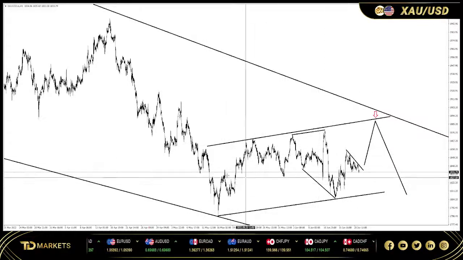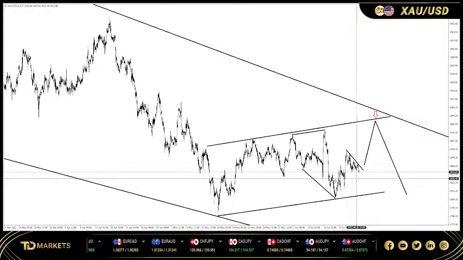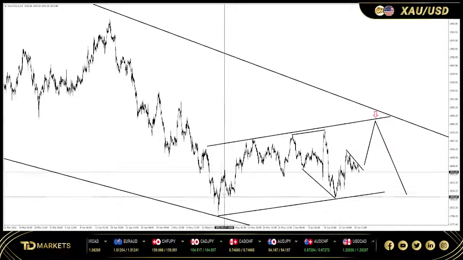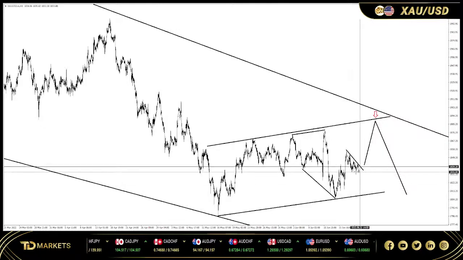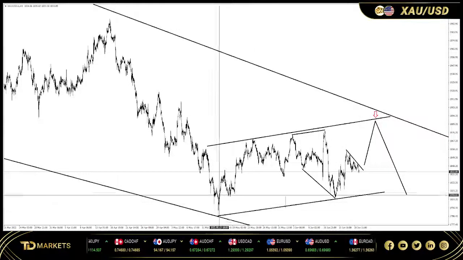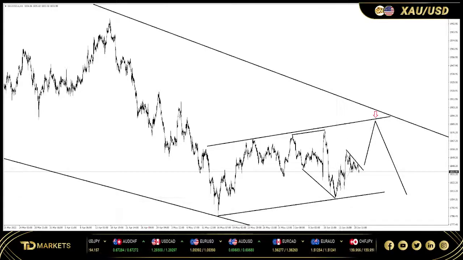Bear in mind, gold has been in a correction since around the 15th, 16th of May. It has been in a bigger correction, but looking at how this correction is moving, we are due for a last leg to the upside, the third leg of the correction. Once that completes, then we're going to resume this downtrend. So gold, keep an eye out for one more push to the upside.